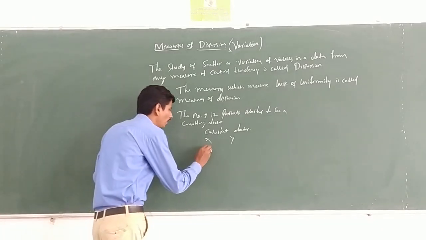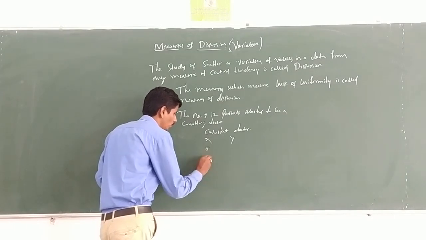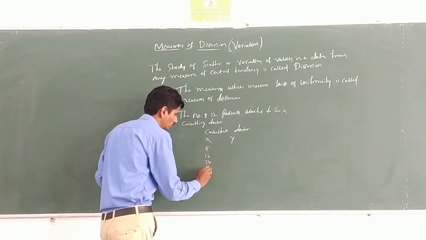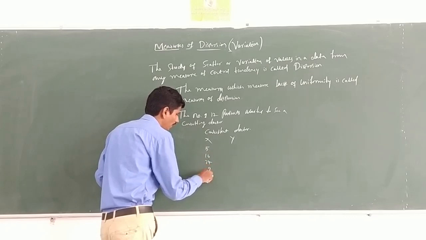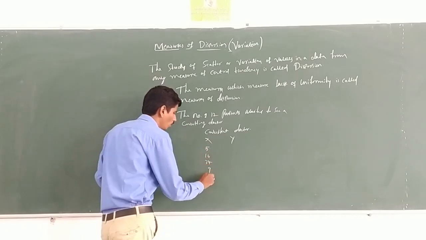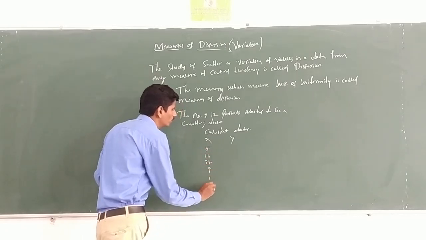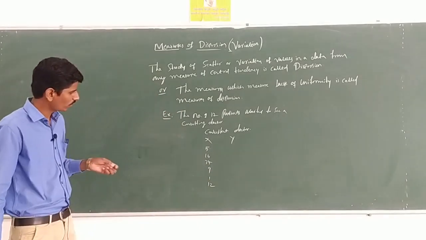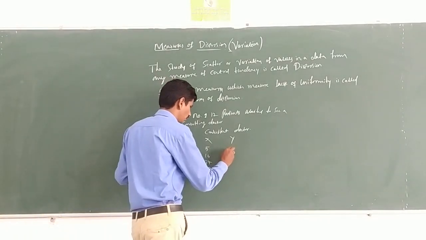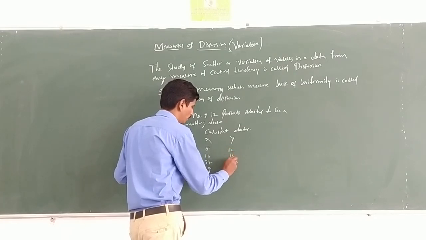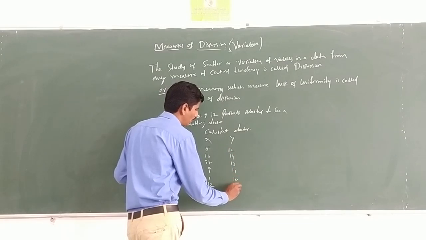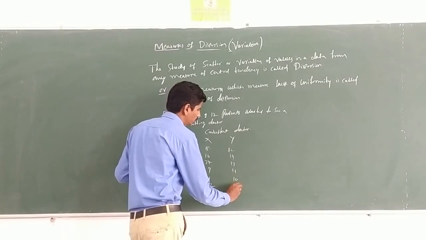For X the waiting times are 5, 14, 37, 9, 1 and 12. For Y they are 12, 14, 13, 11, 10 and 15.